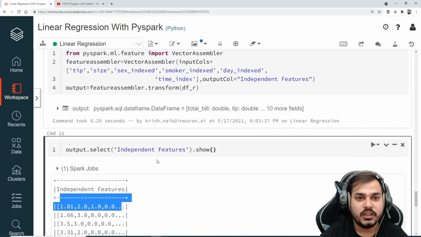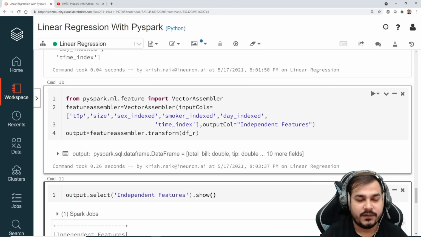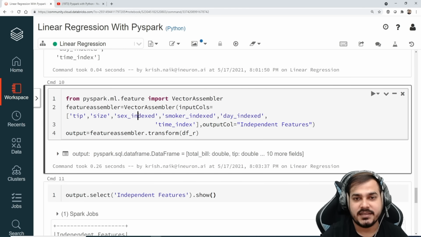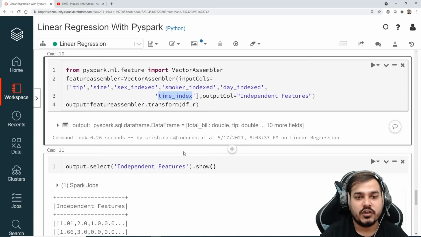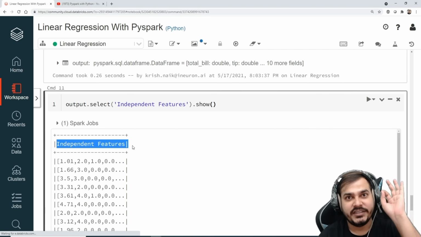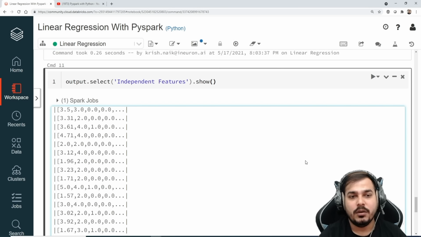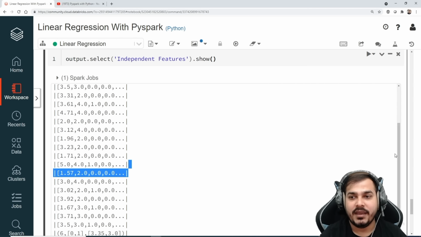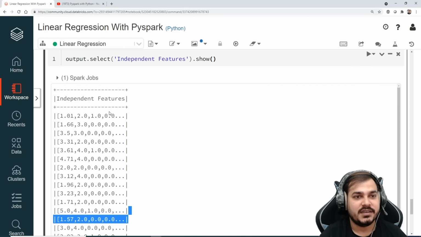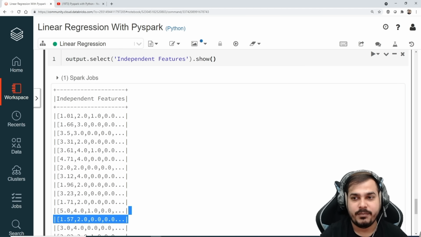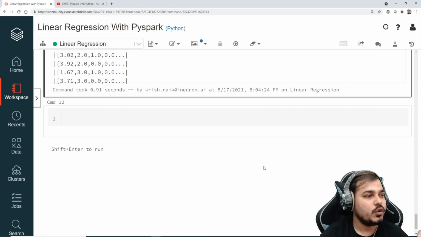all these particular features are there. Remember, this needs to be shown in the same order. The first feature is tip, then size, sex underscore index, smoker underscore index, day underscore index, time underscore index. So these are my independent features. Now I just have one feature, and over here you'll be able to see that it is just having a list of all the features like this. And this is the first major step to create. Okay, now let's go to the next one.